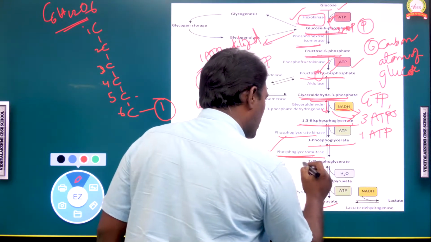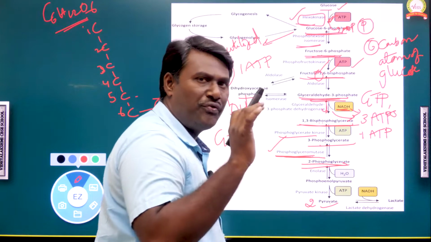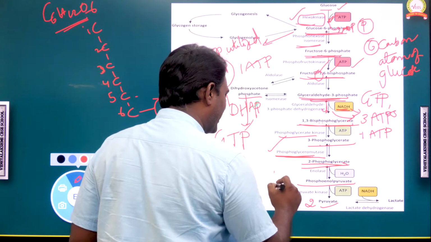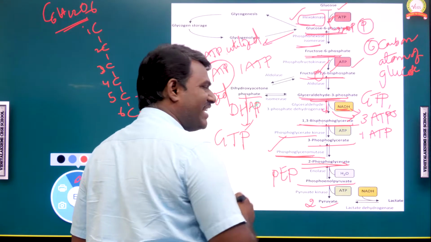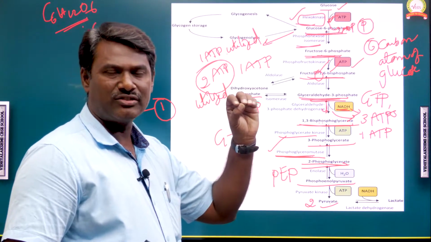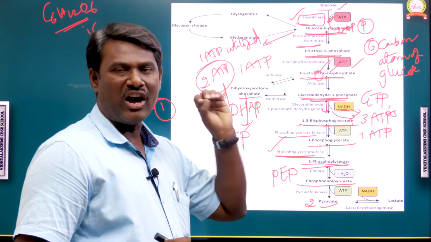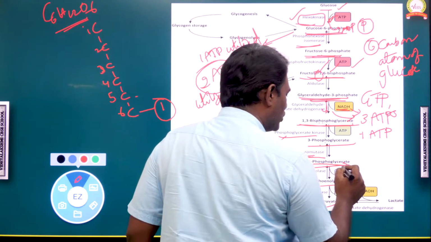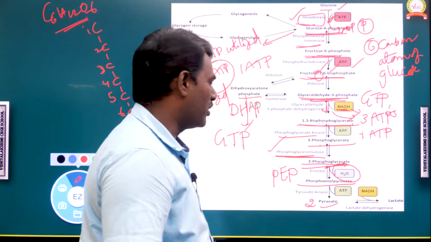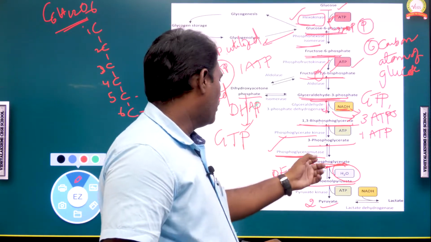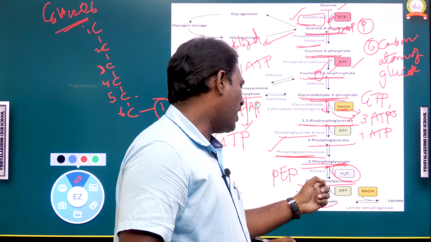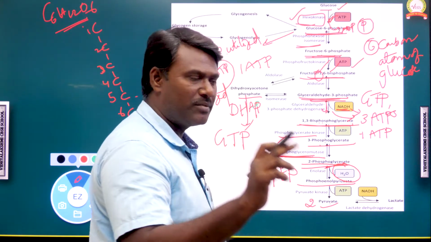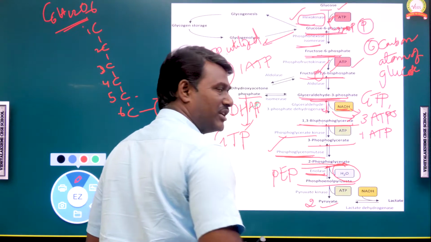And next, 2-phosphoglycerate or 2-phosphoglyceric acid will convert into phosphoenol pyruvate, which we can call PEP. Here there is no energy releasing or energy utilization. A water molecule is released outside. This conversion, 2-phosphoglycerate to phosphoenol pyruvate, is influenced by an enzyme called enolase.